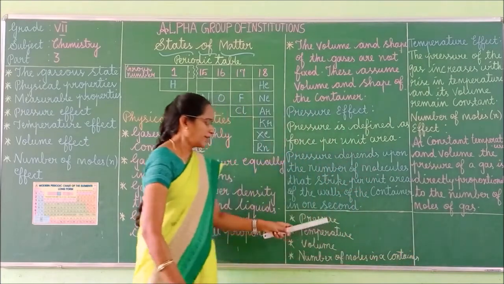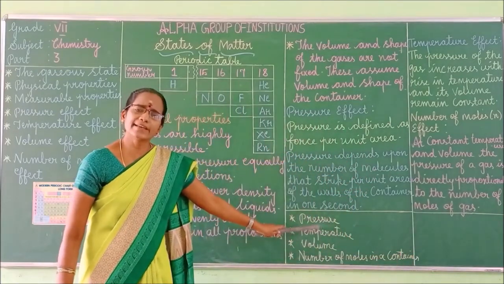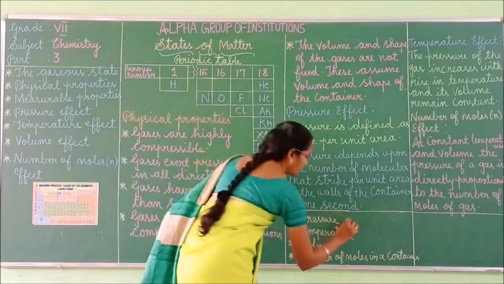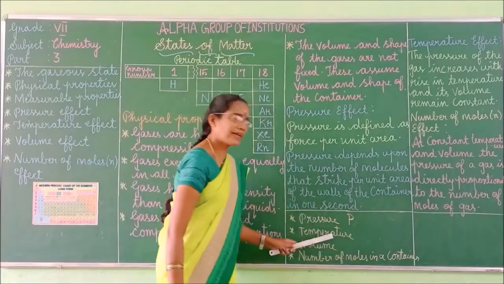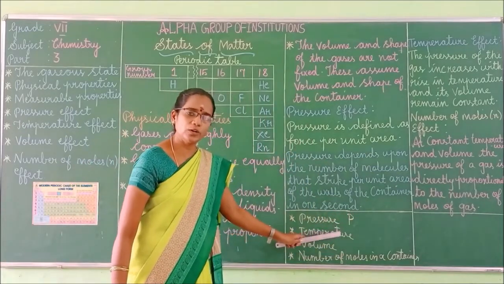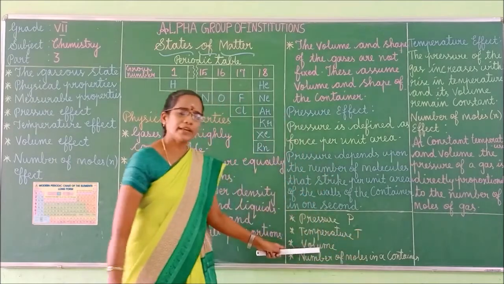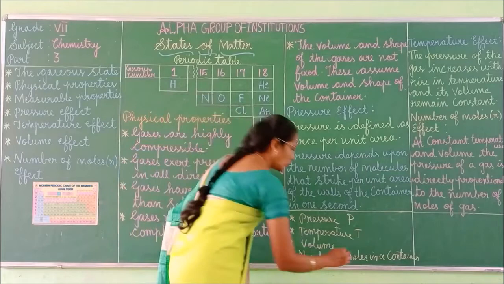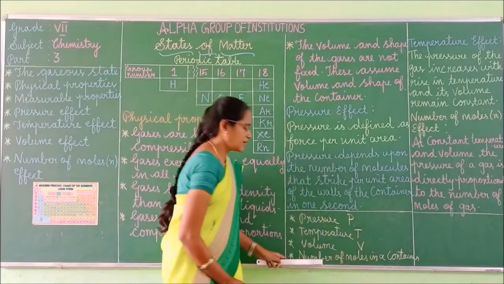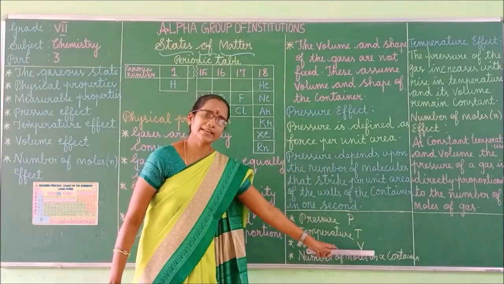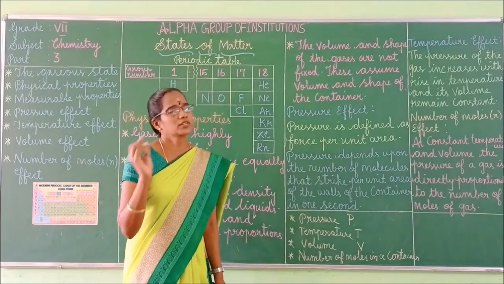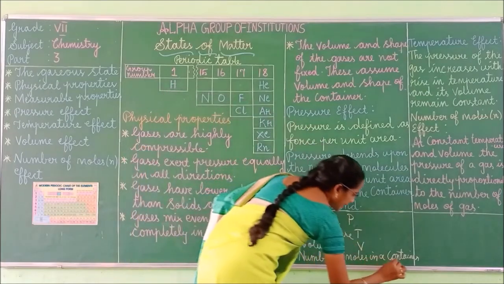So here pressure can be denoted by P, whereas temperature can be denoted by T, and volume can be expressed in terms of V, whereas the number of moles in a container can be expressed in terms of small n.